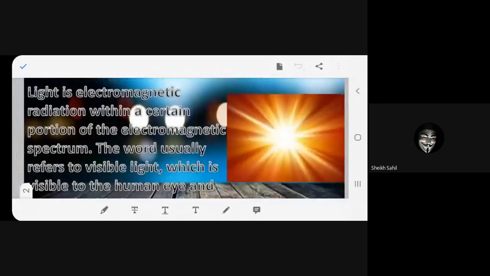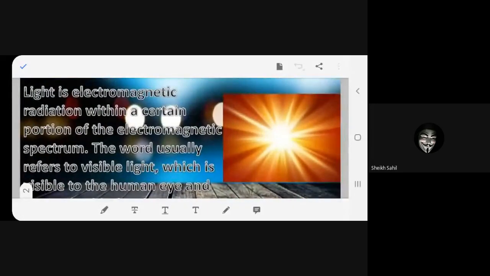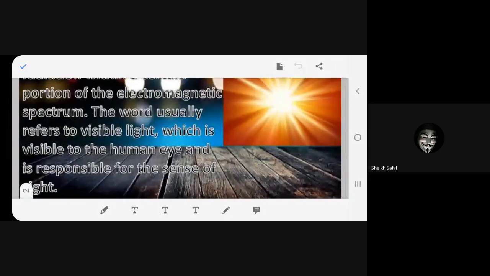Now, from some spectrum which is coming from the sun rays, we are getting light. So it is an electromagnetic spectrum, and from that we are getting light. Until it gets reflected from our eye, we cannot see light. Anything which gets reflected can be seen or will be visible. If it does not get reflected, that means I am blind. You agree?